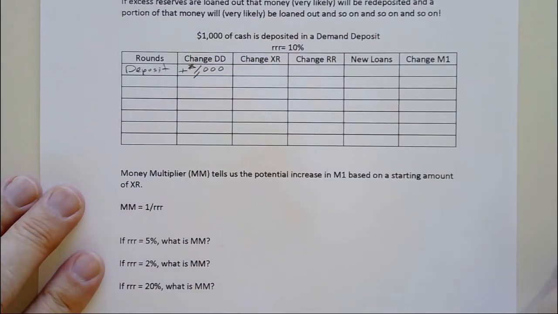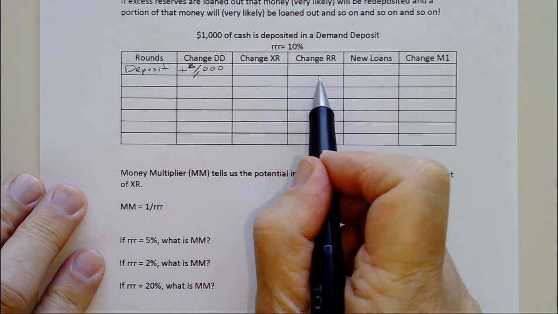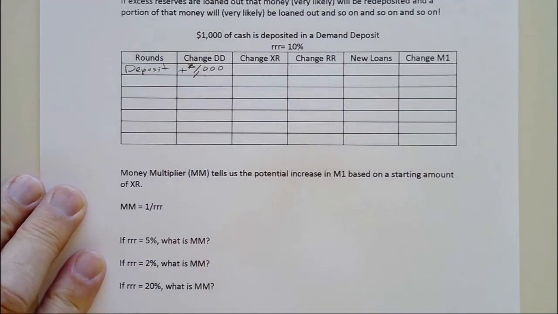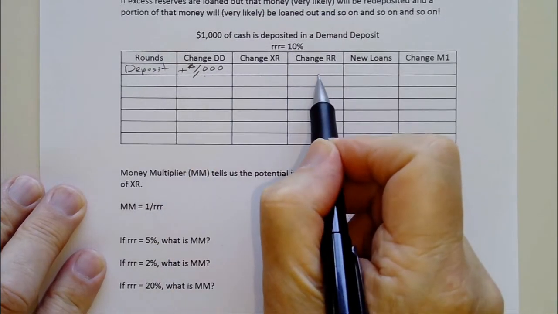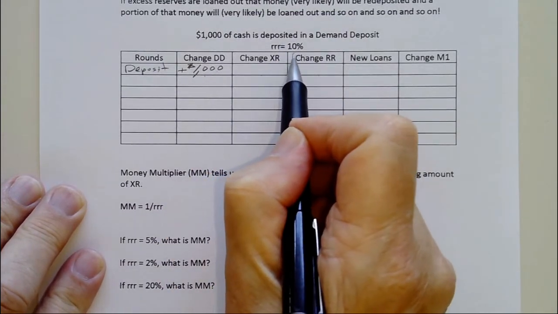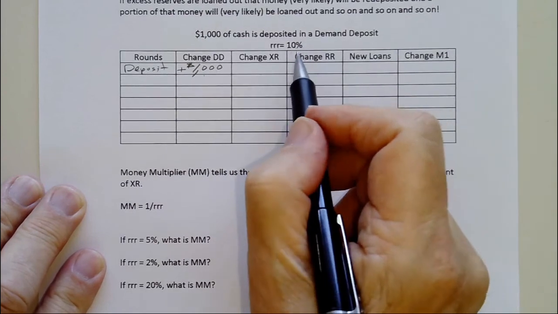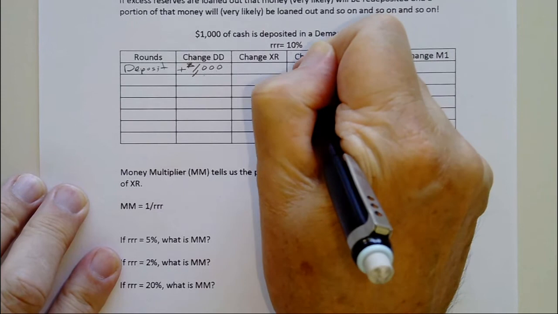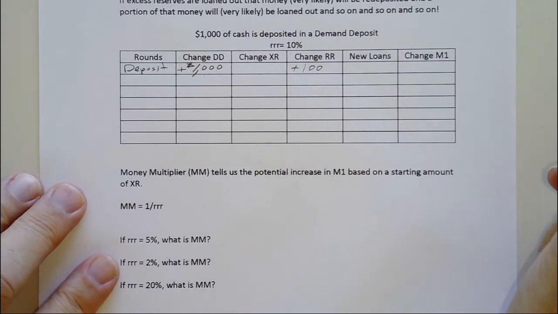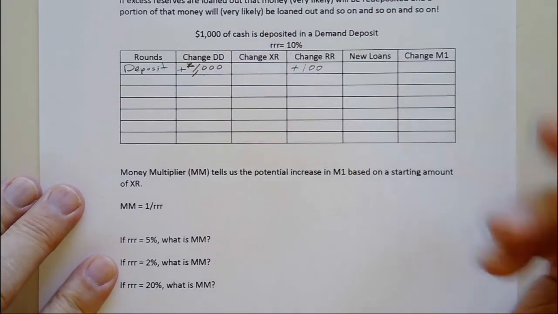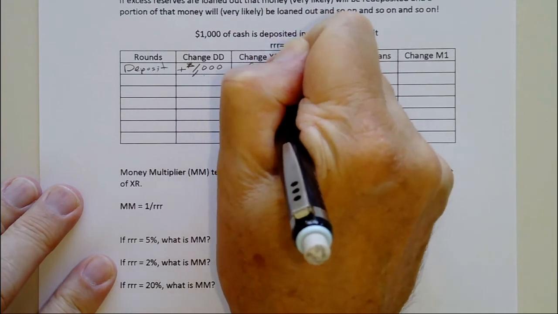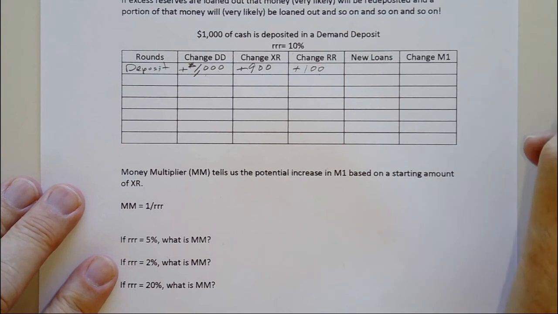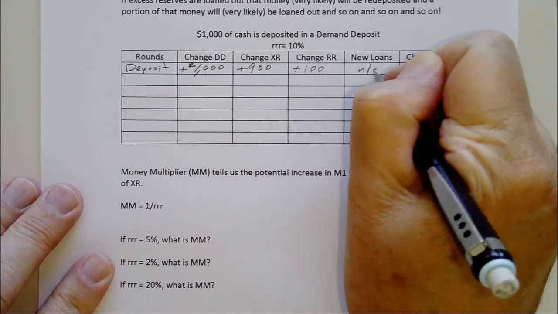Now, what the bank has to do is divide it up into two categories, excess and required. That came in as deposit. Money that's deposited, the Federal Reserve says a portion of it has to be held as required reserves. Now, the required reserve ratio is given as 10%. That's a nice, easy number to use. And so the bank would take 10% of the $1,000, which is $100, and put it over here. And we'll assume there's dollar signs for all these. The other amount, the other 90%, would be excess reserves. Now, there's no loan in this round. We'll have the next round be a loan, and so I'll put no change, and C for no change.